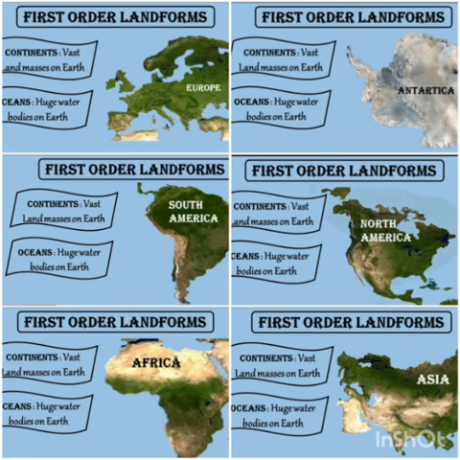First order landforms. Continents and oceans are grouped as first order landforms. The vast land masses on earth are called continents and huge water bodies are called oceans. There are 7 continents. They are Asia, Africa, North America, South America, Antarctica, Europe and Australia. Asia is the largest continent, whereas Australia is the smallest one.